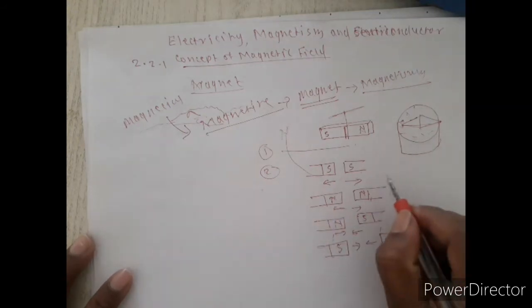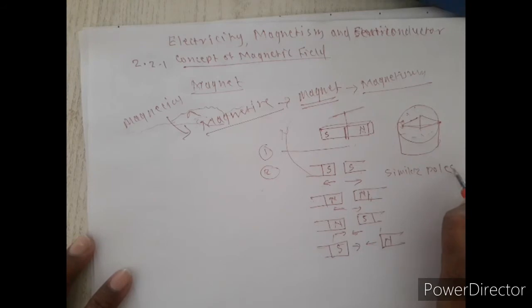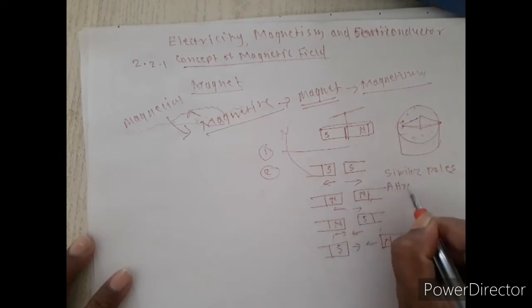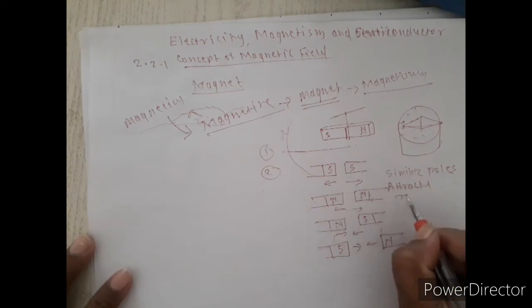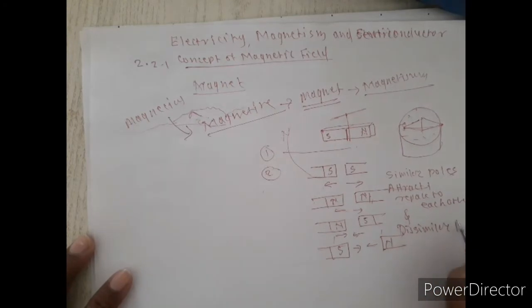So the second characteristic is that similar poles repel each other, and dissimilar poles attract each other.